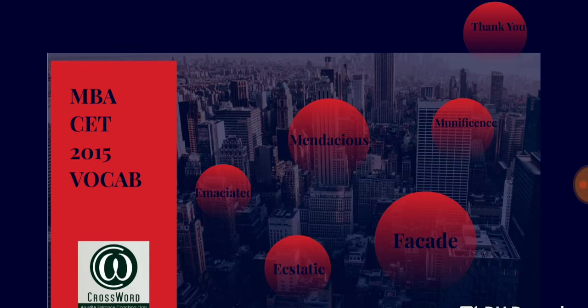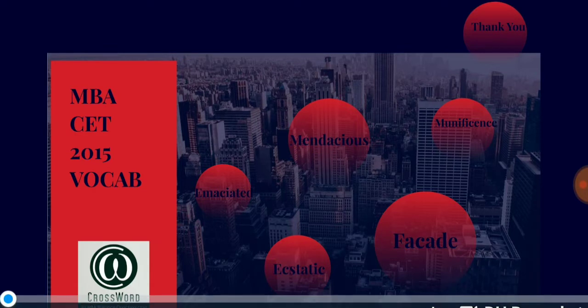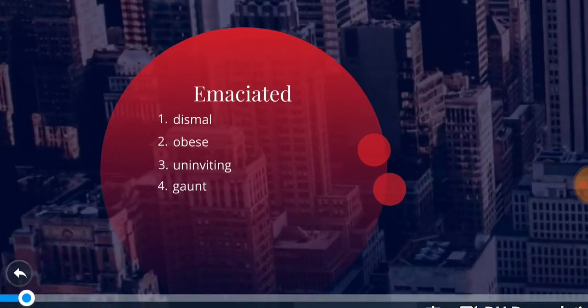So without any further delay, let's directly move to the first question that was asked in MBA CET 2015, right? You were supposed to answer the synonym of the words that were asked. So the first word that they gave was emaciated, right?